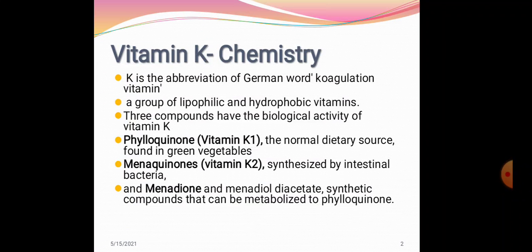So just remember vitamin K is a coagulation vitamin and it is a lipophilic vitamin and it has three compounds. Vitamin K1 is phylloquinone obtained from green leafy vegetables. Vitamin K2 is menaquinone synthesized by the intestinal bacteria, and the third one, that is the synthetic form, is menadione and menadiol diacetate, and this is metabolized to phylloquinone.